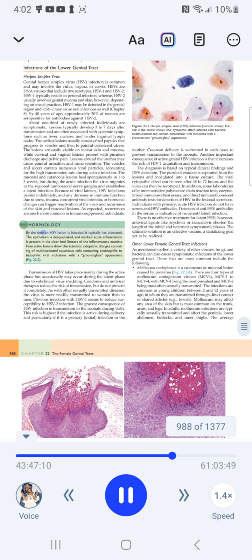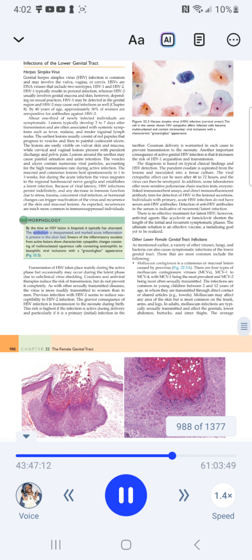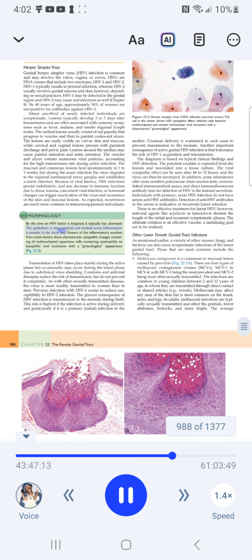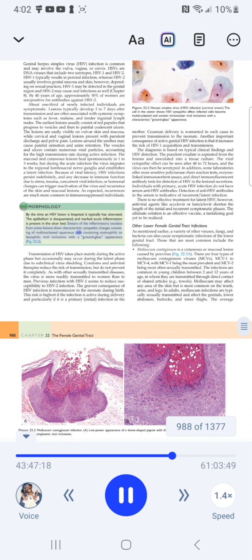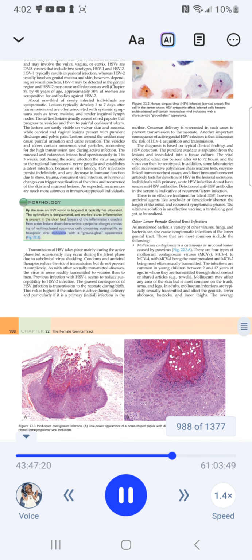Morphology. By the time an HSV lesion is biopsied, it typically has ulcerated. The epithelium is desquamated, and marked acute inflammation is present in the ulcer band. Smears of the inflammatory exudate from active lesions show characteristic cytopathic changes consisting of multinucleated squamous cells containing eosinophilic to basophilic viral inclusions with a ground glass appearance.